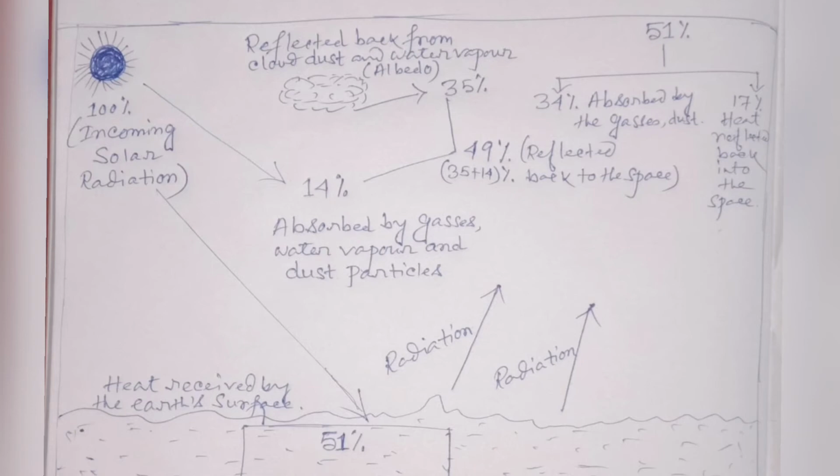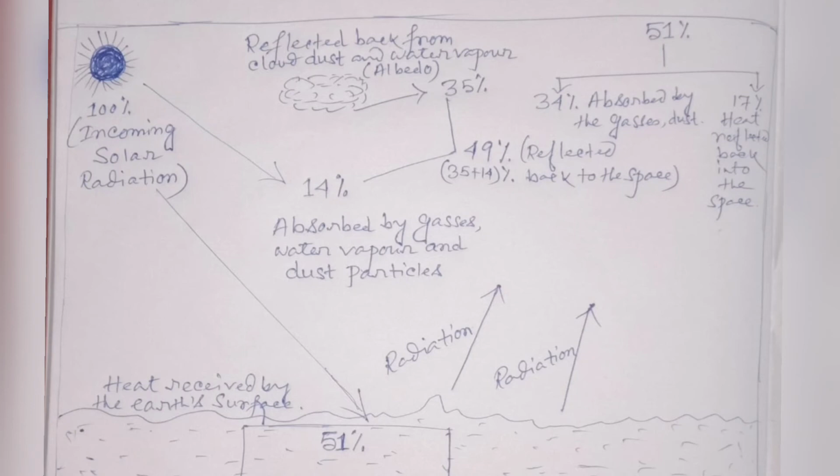And the 51% of the heat that reaches the earth's surface from the incoming solar radiation is entirely reflected back at night. So it comes in the daytime and it is also reflected back at night. This is known as terrestrial radiation. That is the heat that gets reflected back from the earth at night.